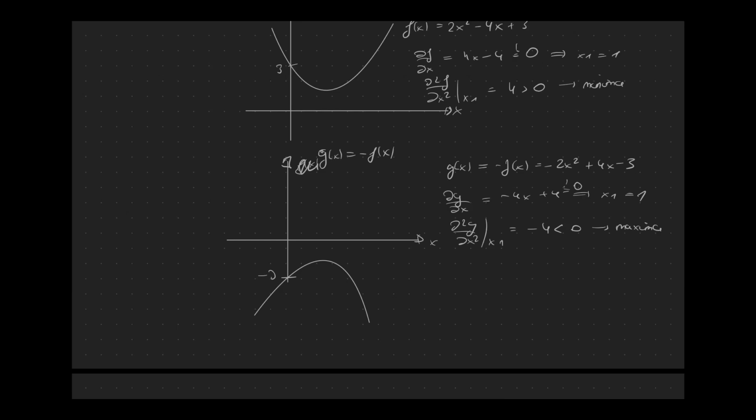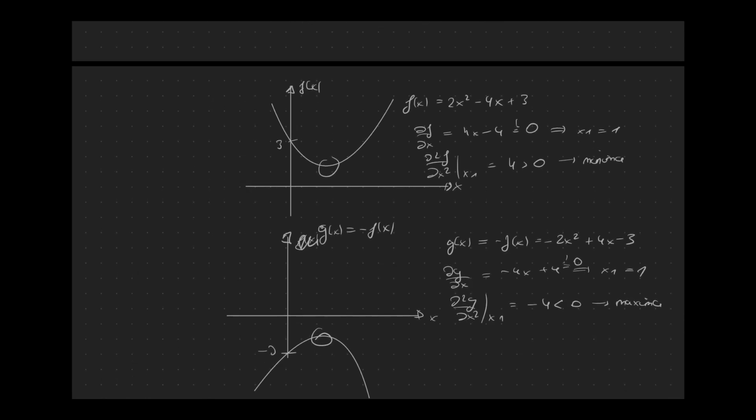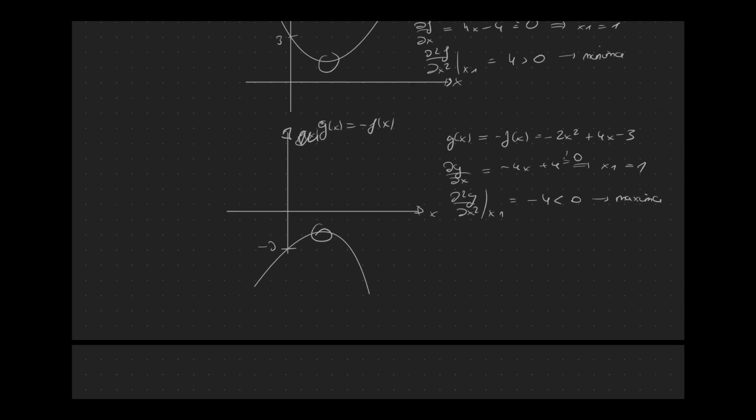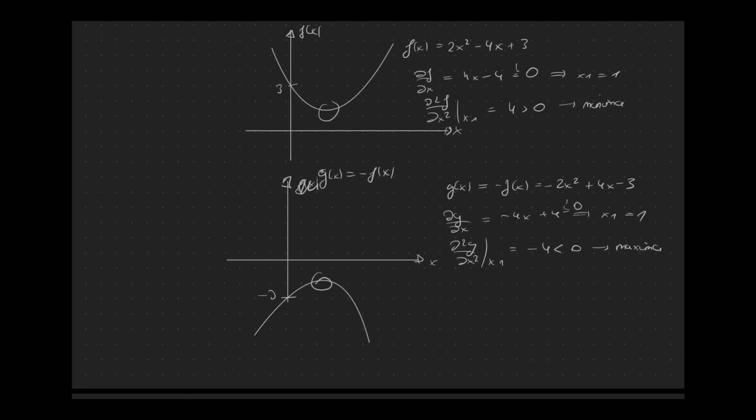Right? This is the maximum and this is the minimum. And what we did is we turned a minimization problem into a maximization problem by just transforming our function with a relative minus sign. And that is something we can actually always do. We can take a minus sign in front of our function, and we can turn a minimization problem into a maximization problem, and vice versa.